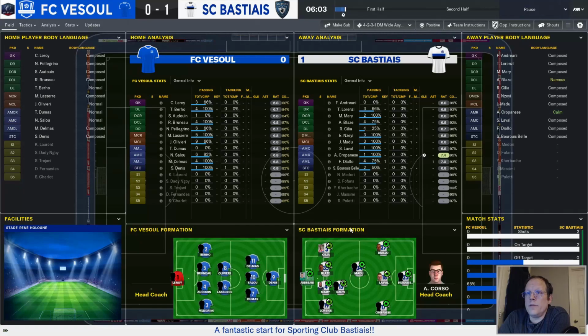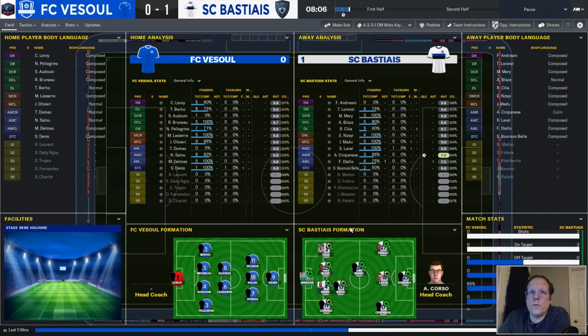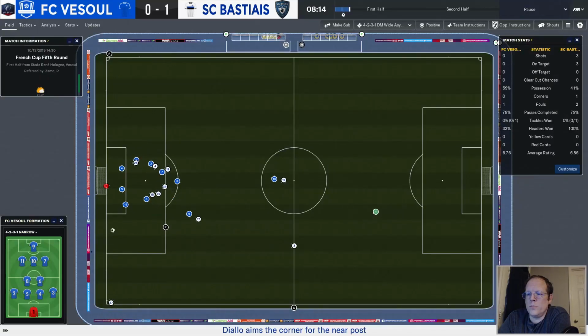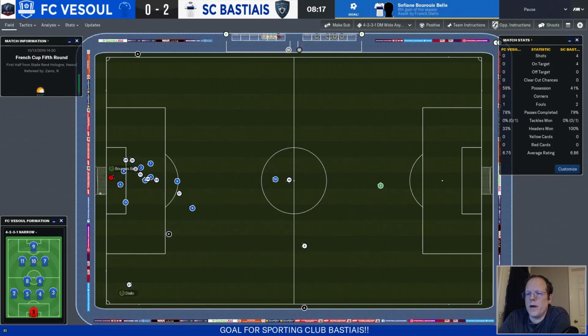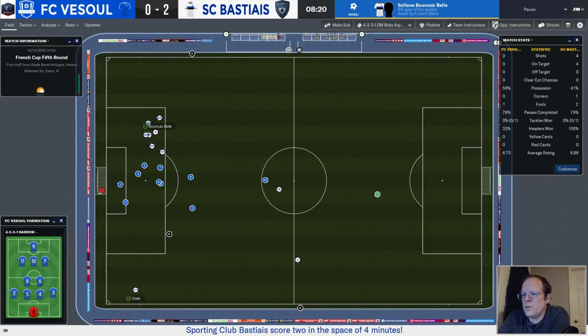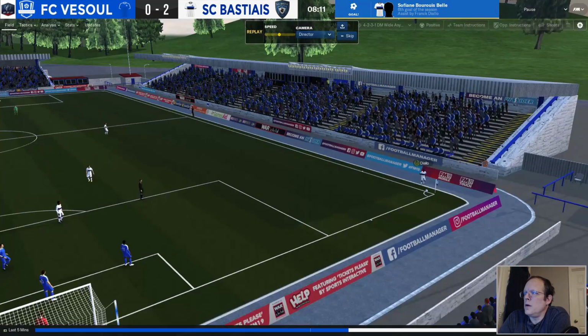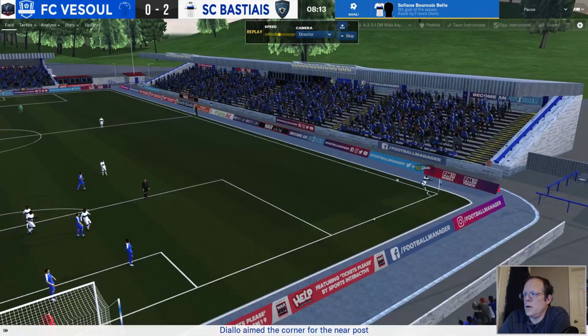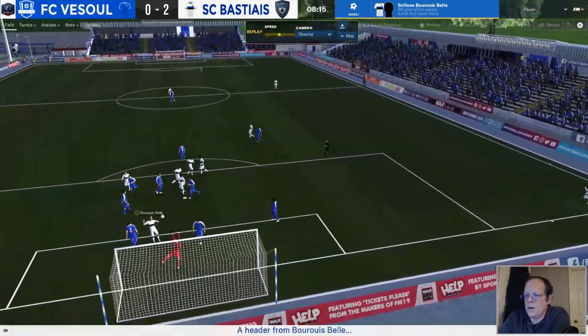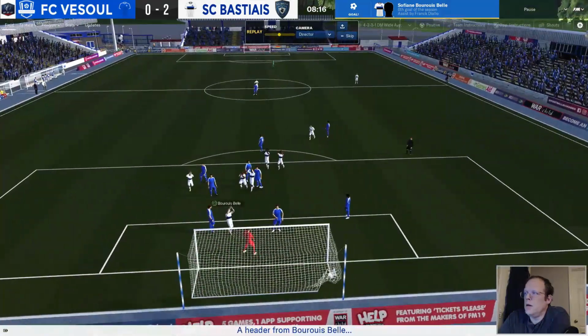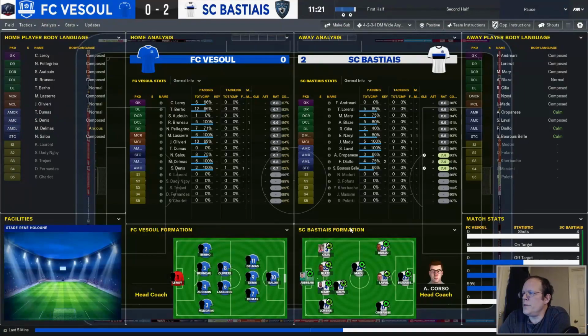Decent crowd today because Vesoul is the lower tier team. They get the home game. Boris Bell with the header off the set piece. We've been training on those. Well done. Diallo with both assists. Nice.